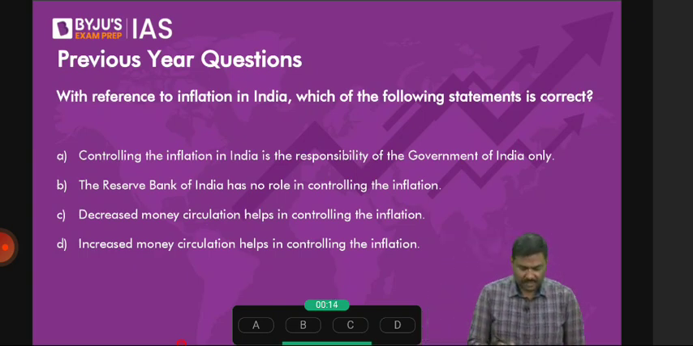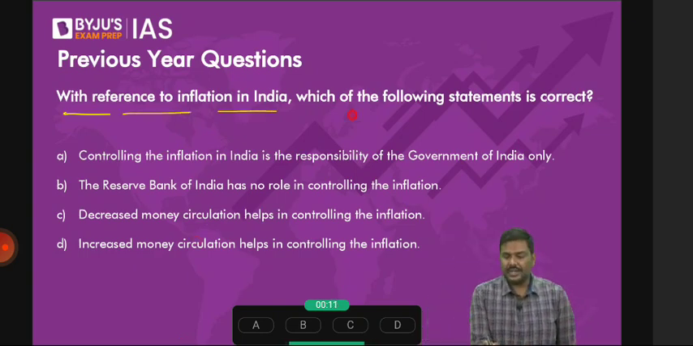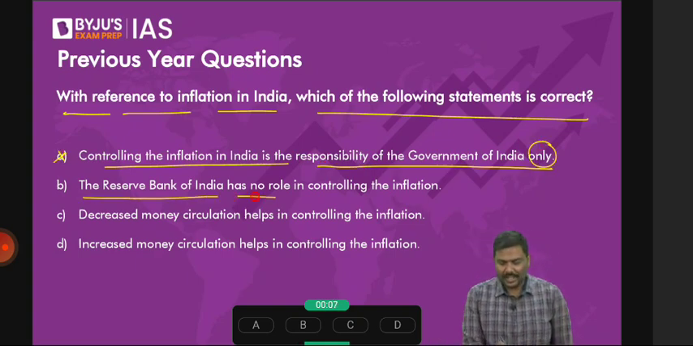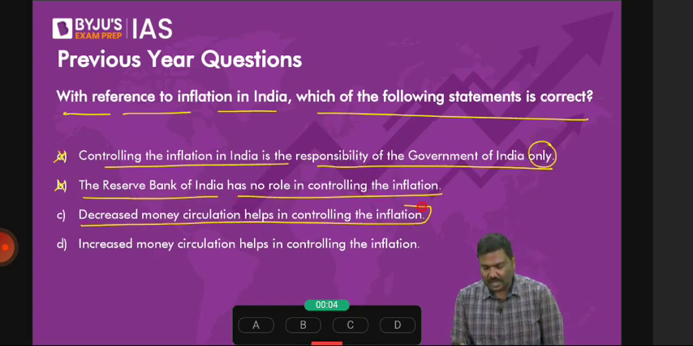75% have answered correctly. Let me address this. With reference to inflation in India, which of the following statements is correct? Controlling inflation in India is the responsibility of Government of India only. Wrong. The Reserve Bank of India has no role in controlling inflation. Wrong. Decreased money circulation helps in controlling inflation. Right option. It's a straightforward, very simple question.